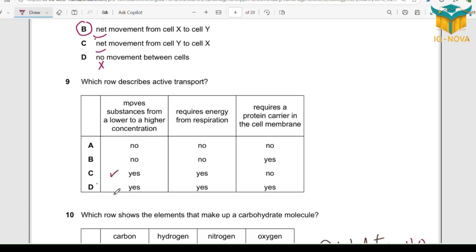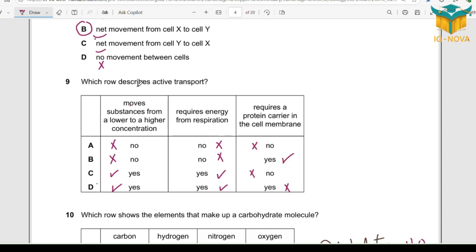This is a fact. So I selected C and D, cancelled out A and B. Requires energy from respiration. This is a fact. So I selected C and D and cancelled out A and B. Requires a protein carrier. This is a fact. So I selected B and D and cancelled out A and C.